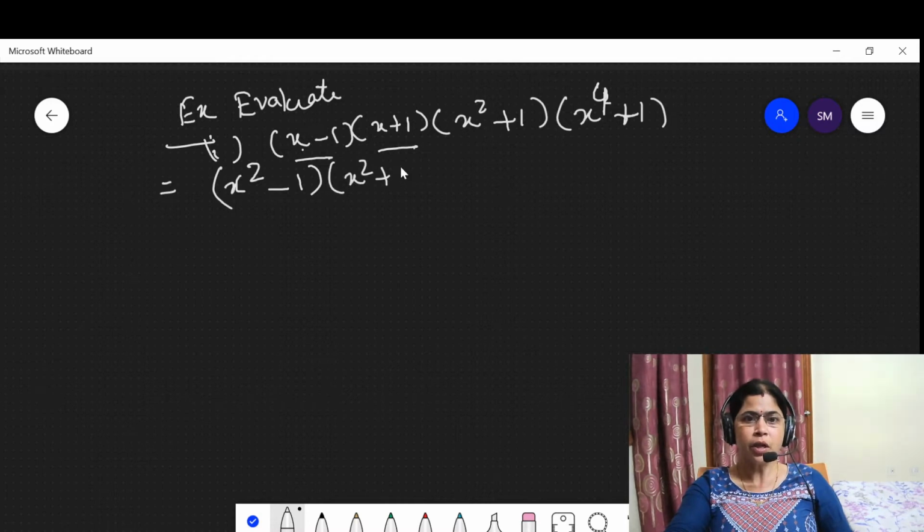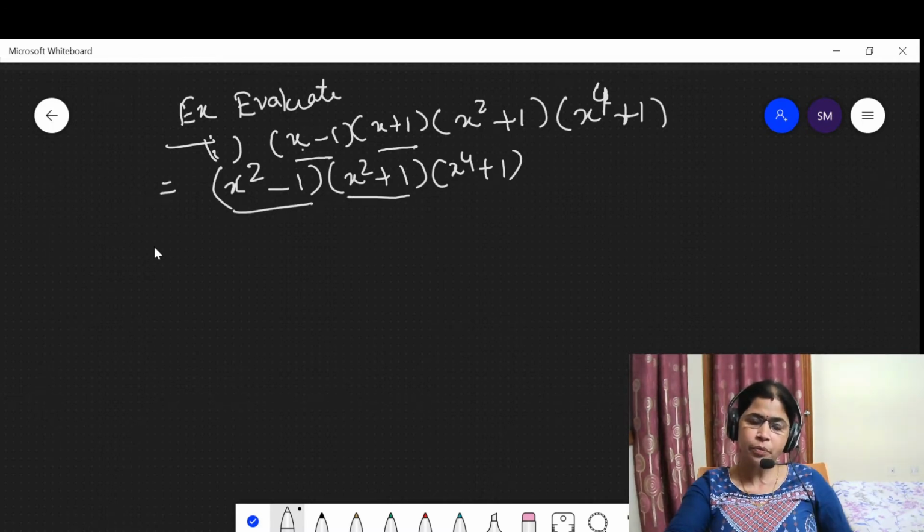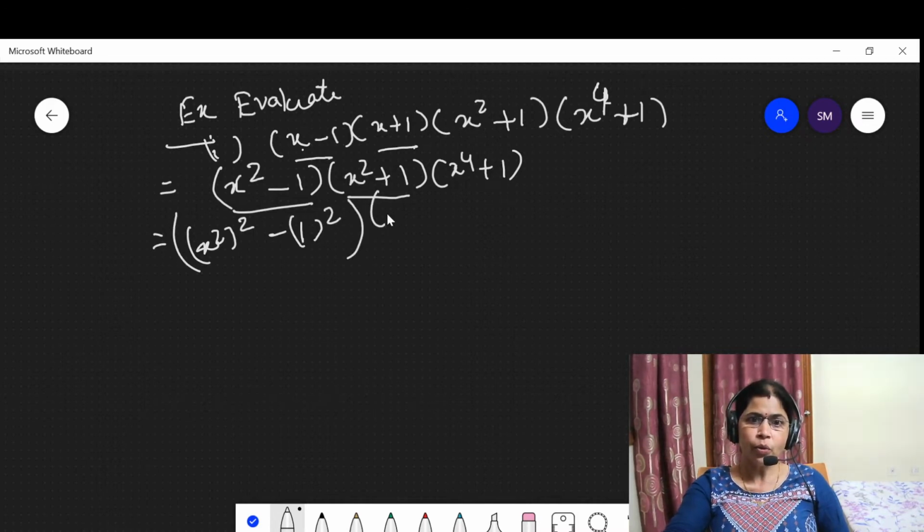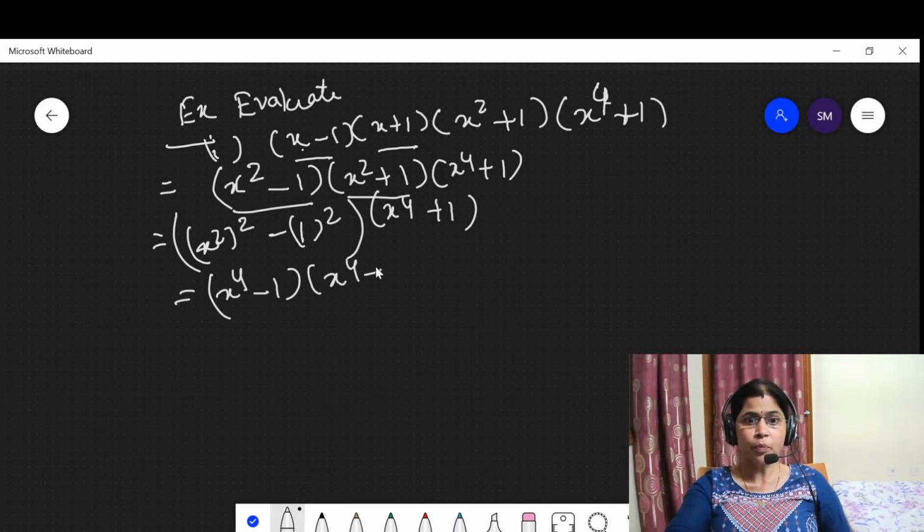Look here. Then this is also in the form a plus b into a minus b. Use the same formula, a square minus b square: x square minus 1 square into x fourth plus 1. Then this is in the form x fourth minus 1 into x fourth plus 1.